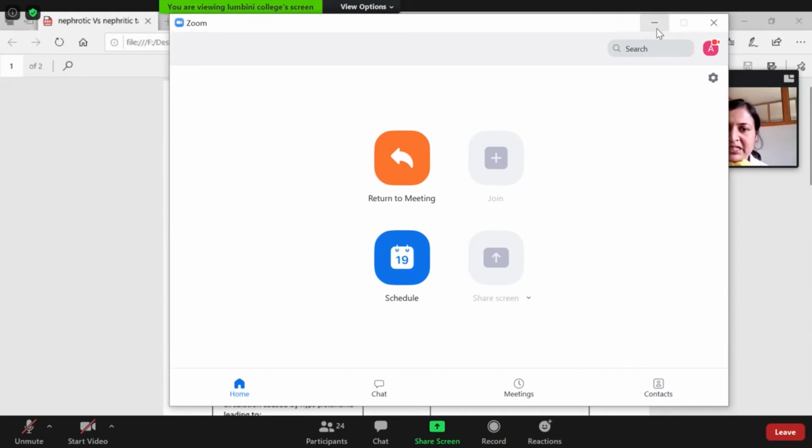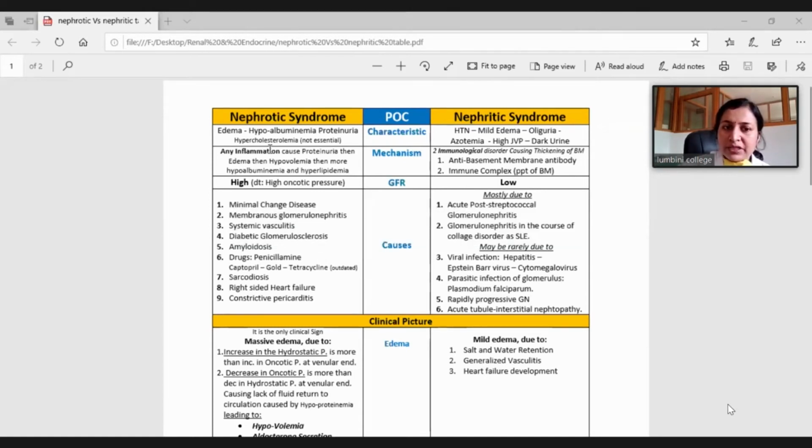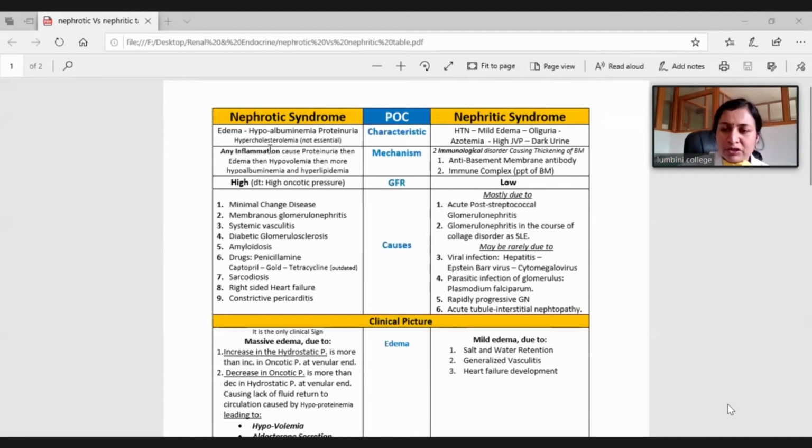The characteristic feature is massive proteinuria. You must note it: massive proteinuria, hypoalbuminemia, and edema. Another feature is hypercholesterolemia. You don't need to mention it, it is not essential, but it is plus minus. You can mention it as plus minus. So massive proteinuria, then because of proteinuria there is hypoalbuminemia, then edema, and hypercholesterolemia. You can make a flow chart, so that it is easy to remember.